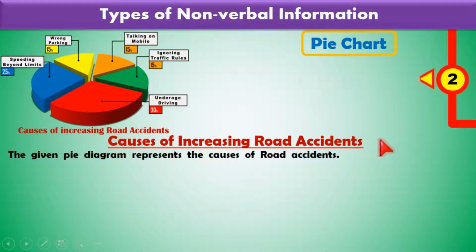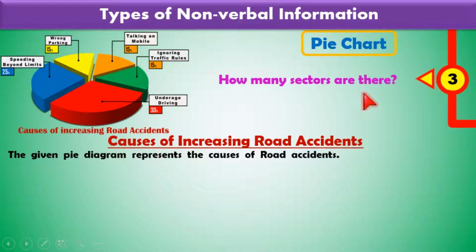And the next, answer this question. How many sectors are there? As you know, one pie chart or pie diagram is divided into many sectors. So look at this pie diagram. This pie diagram is divided into how many sectors? 1, 2, 3, 4, 5. So the next sentence you write as the answer to this question. It is divided into 5 sectors.